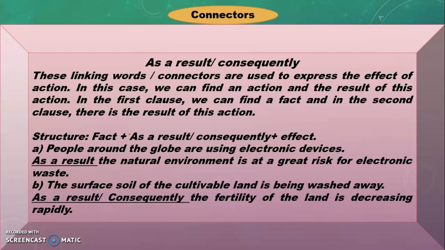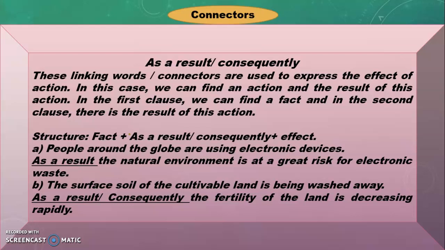In this case, we can find an action or activity, and the result of this action is in the second clause. In the first clause, we can find a fact, an incident or action, and in the second clause, we will find the result of this action, what we can say, the effect. Now look at the structure.